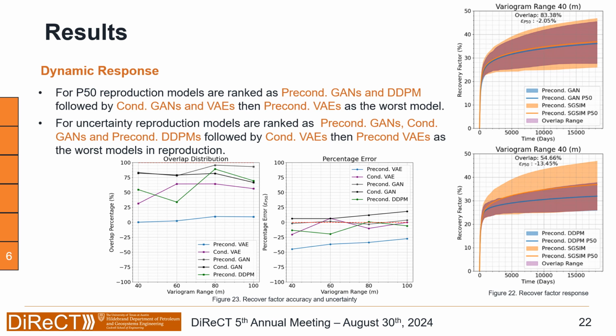For the uncertainty, we see that the models are ranked as preconditioned GANs, then conditioned GANs, then preconditioned DDPM, followed by conditioned VAEs, and preconditioned VAEs are the worst model. So using preconditioned GANs and conditioned GANs can be safe. However, we need to pay attention to the uncertainty reproduction in terms of preconditioned GANs and conditioned VAEs, because they tend to have very low exactitude or variety.